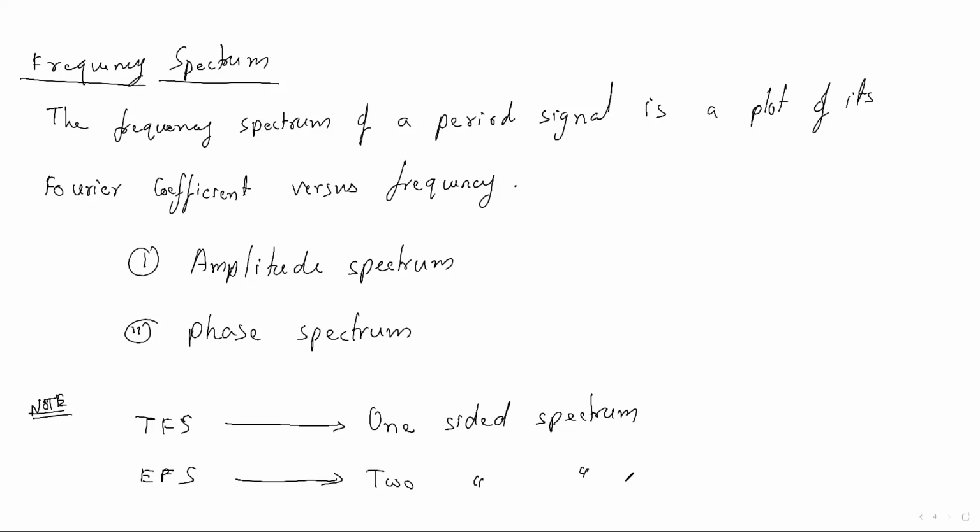But the trigonometric Fourier series is a one-sided spectrum, and we will not do any problem from the trigonometric Fourier series. I'll give all the problems in terms of the exponential Fourier series only. Because if some graph is there, then you should find the Fourier series, that is the exponential Fourier series, and then you can easily plot the amplitude spectrum as well as the phase spectrum. So this thing you should know. So let me give the problem.